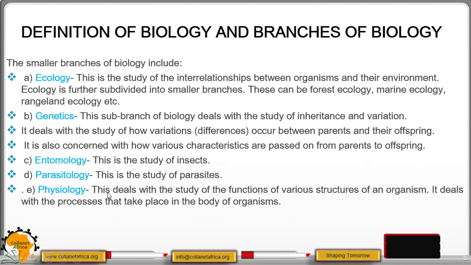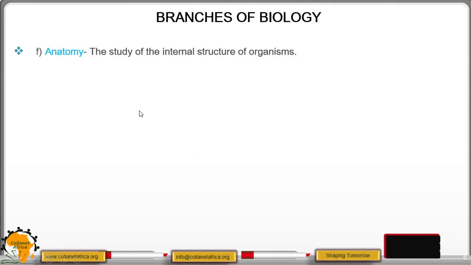So physiology studies these processes that take place within the cells of an organism. The other one is anatomy, and it is the study of internal structure of organisms. Internal structures include the heart, the kidney, the lungs, among other structures. So the study of such internal structures is called anatomy.